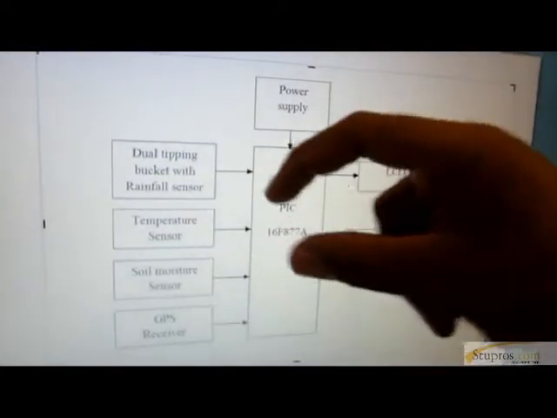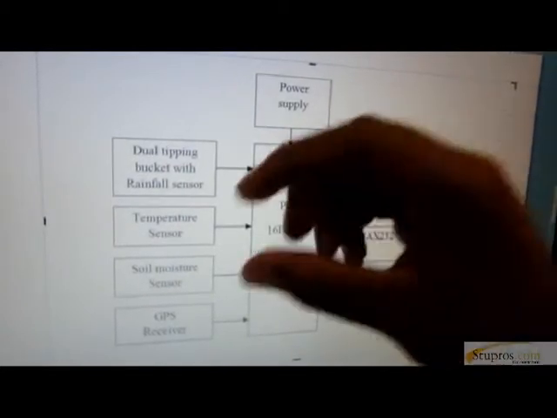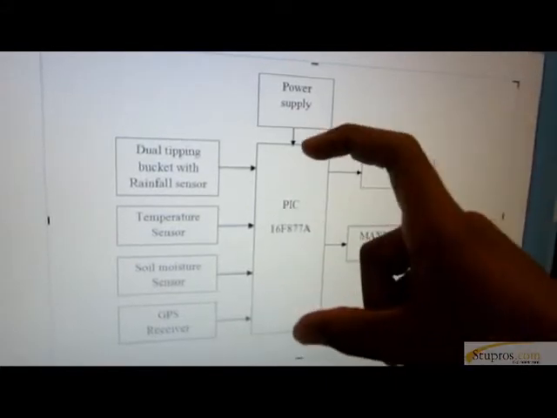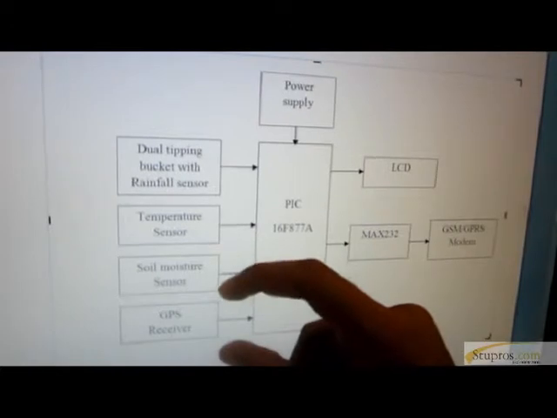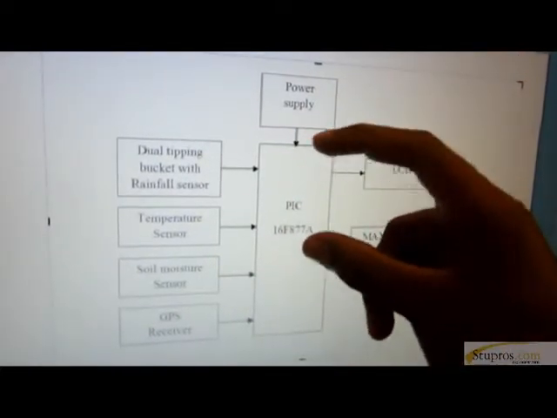Also, the soil moisture sensor measures how much moisture is present in the soil. Also GPS is connected to this PIC microcontroller. It receives the current location by using latitude and longitude. All the sensor values and GPS values are loaded into the PIC microcontroller.